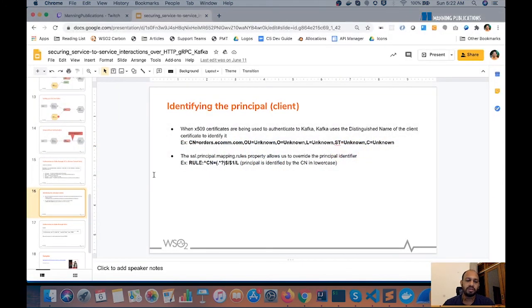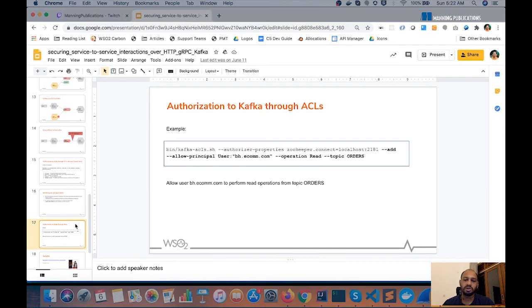And then we have to define the ACLs on Kafka. So Kafka by default comes with a script that allows us to add ACLs. So what we are going to do here is to add some ACLs to Kafka to say the order processing microservice can read and write to the orders topic. The buying history microservice can only read from the orders topic.